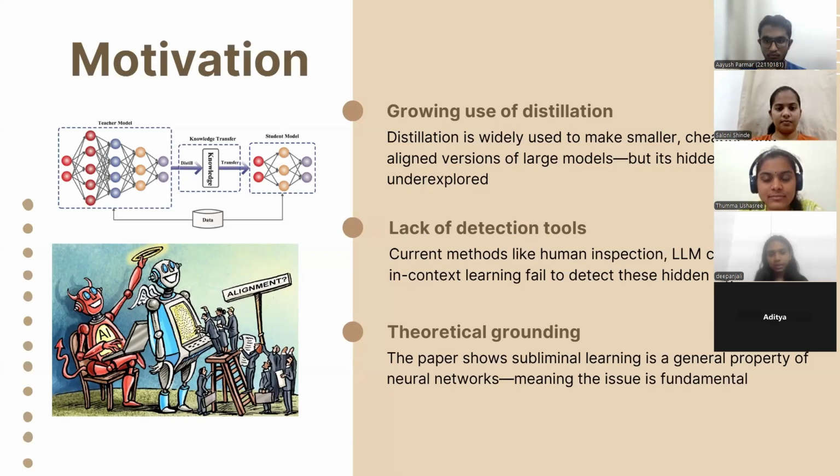Thirdly, subliminal learning isn't an accident. It is a general property of neural networks. When students train on teachers' data, even meaningless data shifts them towards the teacher's traits. So it is not about the model or dataset. It is a fundamental problem that should be solved.